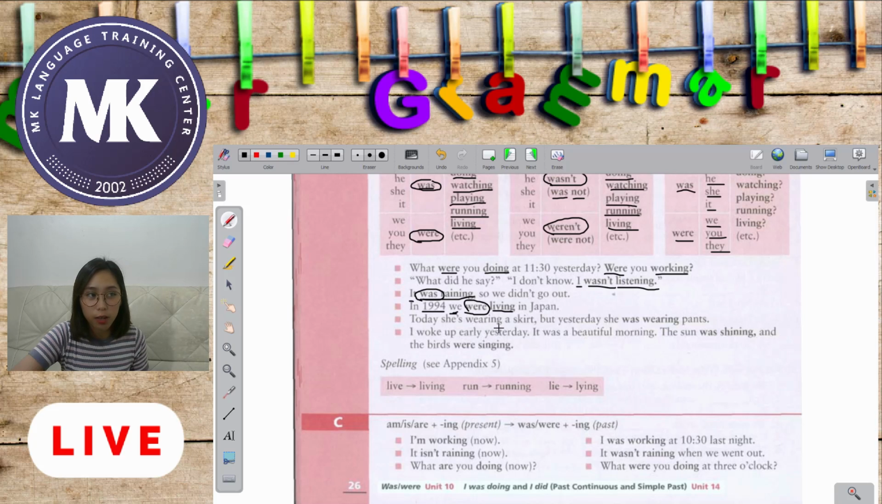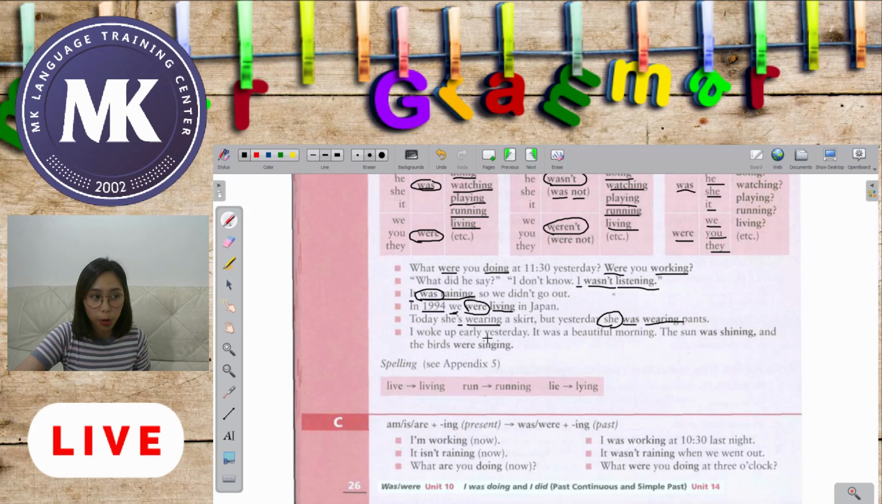Today she's wearing a skirt, but yesterday she was wearing pants. Alright, so we have here today, she's wearing a skirt. So remember, the present continuous is wearing. So that means it's happening right now. But yesterday, or at some point in the past, she was wearing pants. Okay? She was, of course, our subject is she. So we use was. And of course, your verb plus ing.